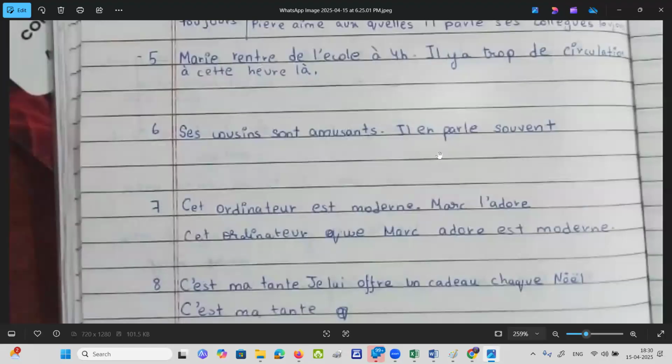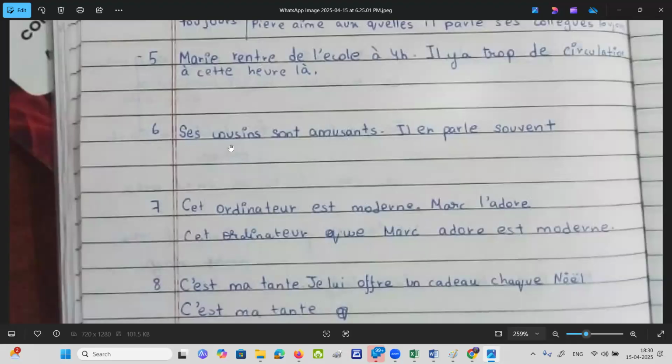Now, his cousins are funny. Il en parle souvent. What is en? You can write dont, but because of the gender, because the noun is cousins, de plus lesquels and lesquelles become desquels, but en will become duquel only. So dont or this will become desquels. Will it become dont? It can become dont also, yes, but then ma'am may not accept it. Dont is also a right answer.